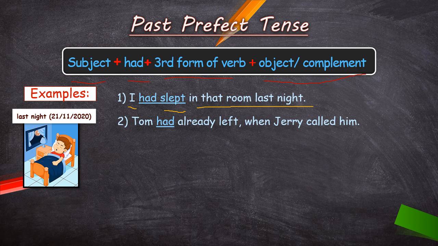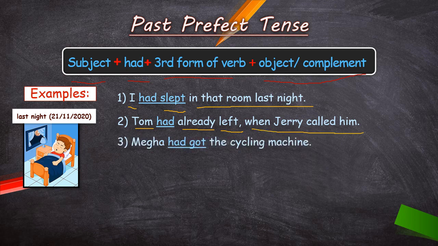Tom had already left when Jerry called him. So, what is Tom here? Subject. Had, okay, already left. So, what is the verb of left? First form of left, verb left, leave. Third form of verb leave is left. So Tom had already left when Jerry called him is what? Object. Now, next, Megha had got the cycling machine.